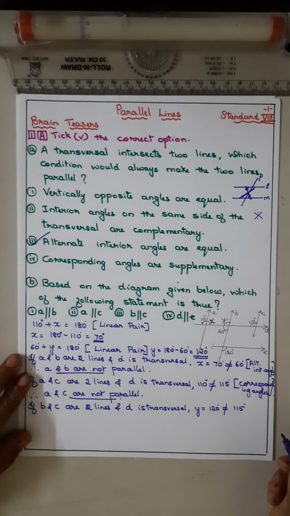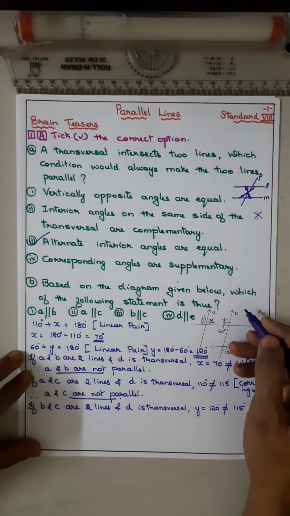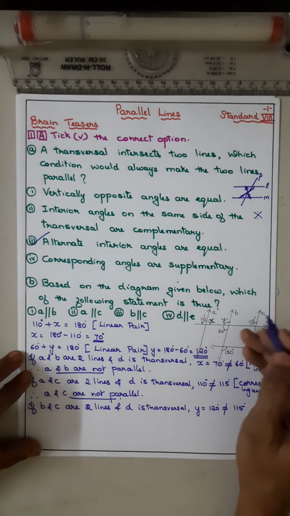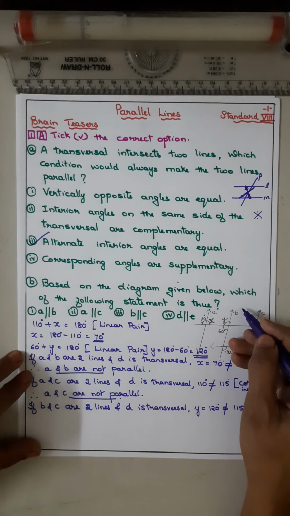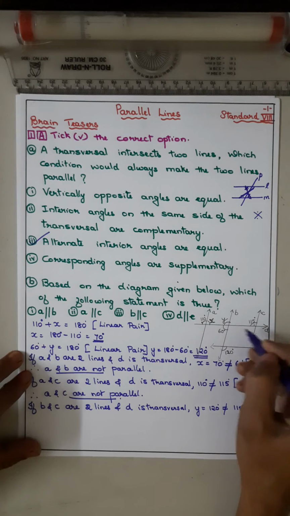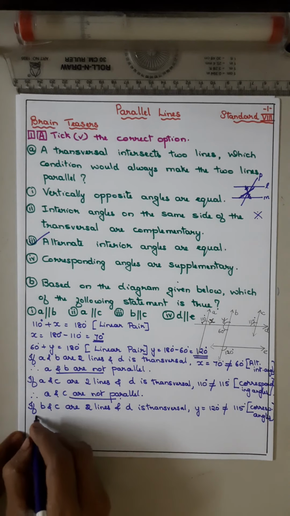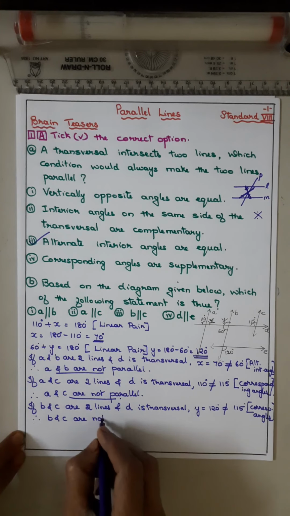Again, which type of angle are they? That is corresponding, on the same side of the transversal, but above the parallel lines. See, this is the transversal, on the right side of the transversal, but above, isn't it? So which type of corresponding angles? Corresponding angles are not equal. Therefore, B and C are not parallel.